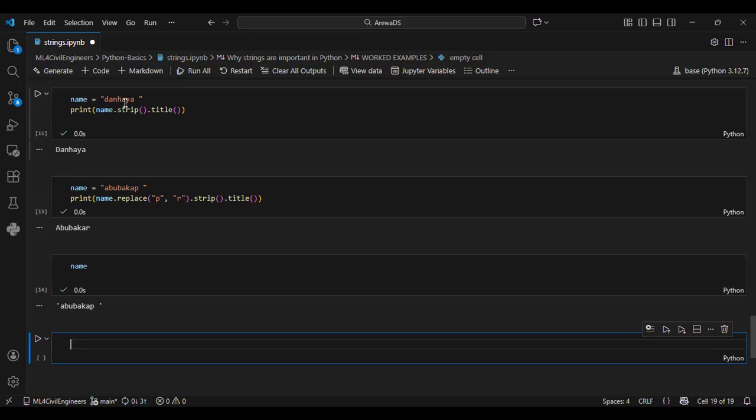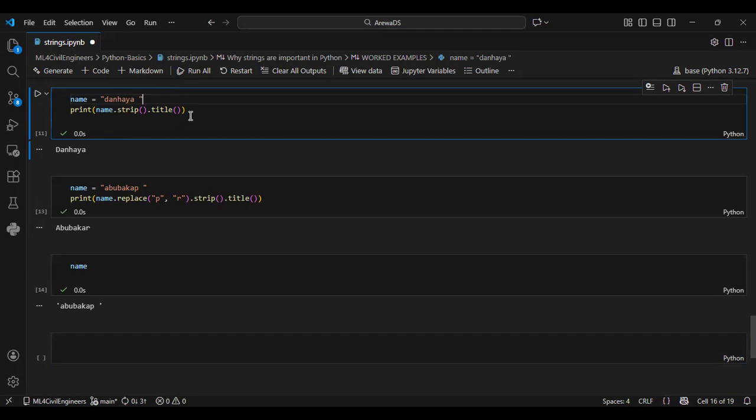But if you have the same thing and you want to edit it, you cannot edit it. That's what you call immutable. I can either override it or create a new variable. Let me show you something here. I can create a new variable here, call it name2.